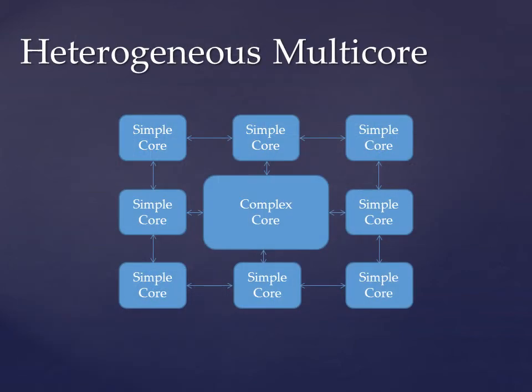Finally, we noticed that operations on different areas of an image are usually independent of each other. The absence of dependency indicates that these operations can be handled on different cores at the same time. We can exploit this feature by using heterogeneous multicore. In this case, we have a complex core in the center surrounded by 8 simple cores. The complex core will first divide and distribute the work for each simple core before starting to do its own job. After calculation is done, it will collect results from each core, summarize them, and determine what to do next.